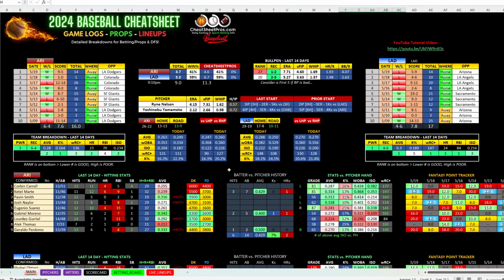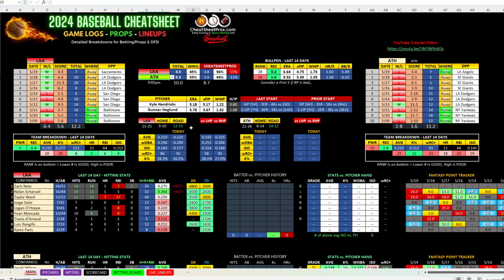And if they get to Yamamoto and win this game, this one should also go over. So I would look at doing something with Arizona. You can even get plus money at plus 1.5. I think the shot play that I put, if you want something fun, you can get Arizona plus 2.5 runs and over an alt total of 8, and it's still like plus 155. So if you want to bet it, that's probably the way that I would go.